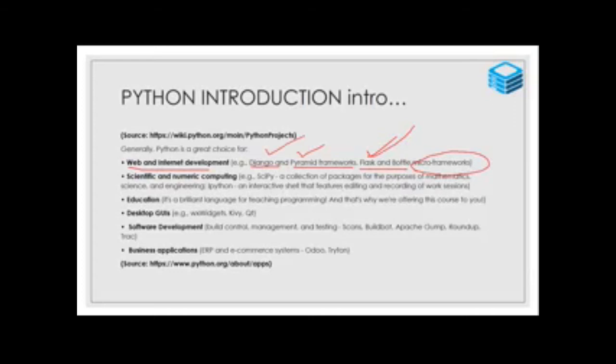Django is in the major frameworks, that is, used on a laptop. Using a laptop, we download using a browser. Suppose I am downloading one image, I am seeing a website using my laptop. That application will be created by Django, Pyramid. Suppose we are using an application in mobile, that application will be supported by Flask and Bottle software.